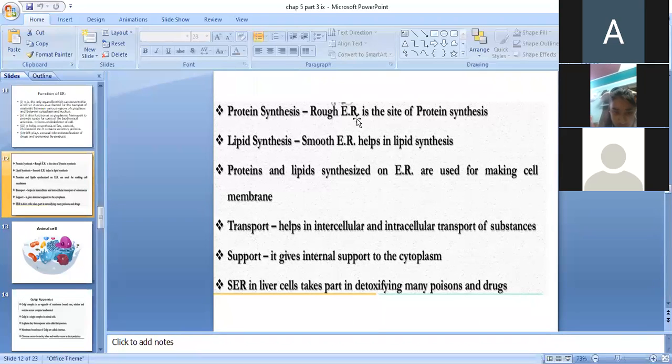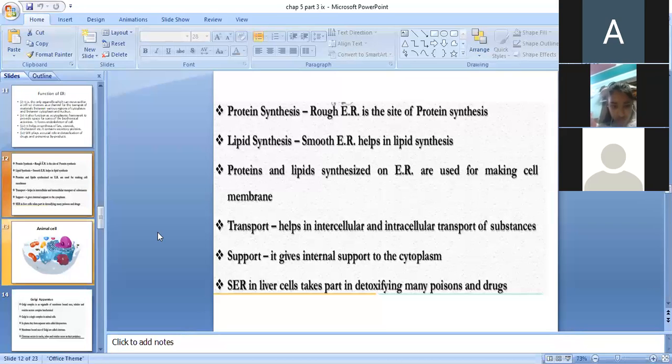Since both rough and smooth endoplasmic reticulum are parts of a membrane, they are involved in membrane biogenesis also. Membrane biogenesis: bio means living, genesis means to make. To make a new living membrane. This is the function of ER, endoplasmic reticulum.